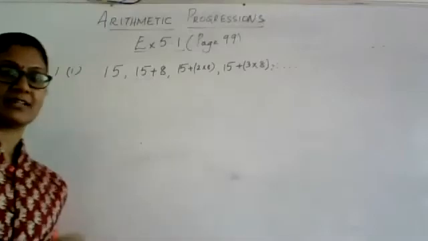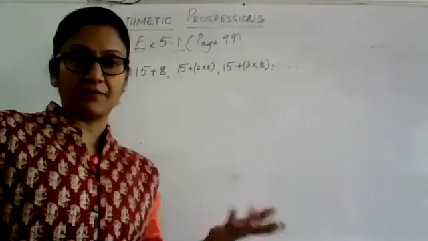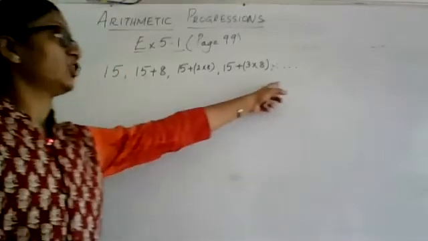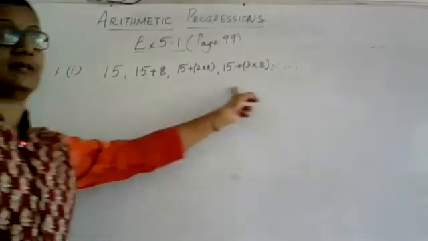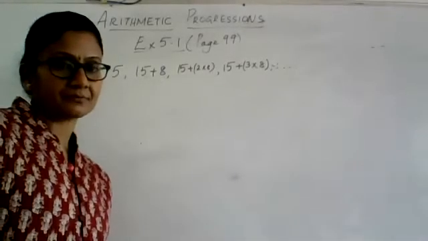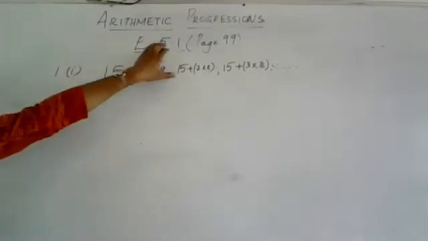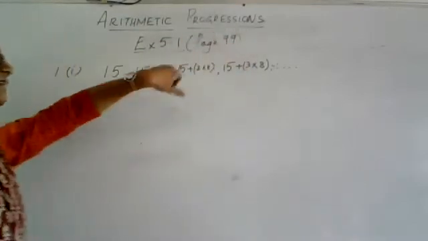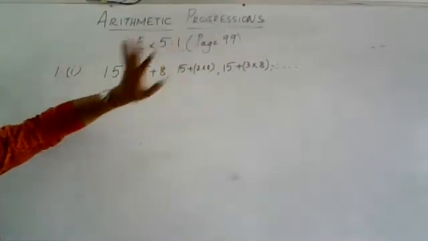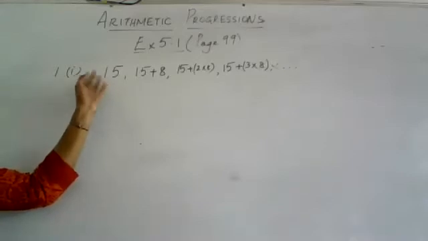Now they are asking whether this payment that you make, depending on the distance that you travel, this arrangement or the list of numbers, will it form an AP? What are the conditions for a list of numbers to become an AP? The fixed term that is getting added will be generating the successive term. Which is the fixed number which is getting added here? 8. And the first term is the minimum charge.